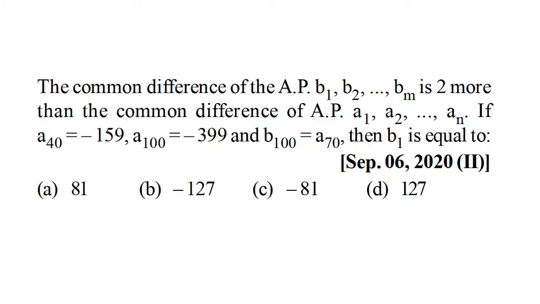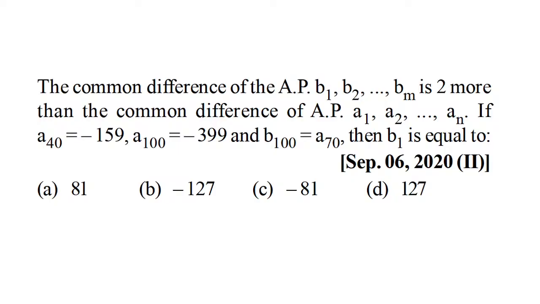So I suppose everyone has read the question, and I hope you're already working on it and perhaps about to get the answer. So here, let me quickly brief you about this question, and then let's solve it. There is an arithmetic progression with the terms b1, b2 up till bm, and its common difference is 2 more than the common difference of this arithmetic progression a1, a2 up till an.